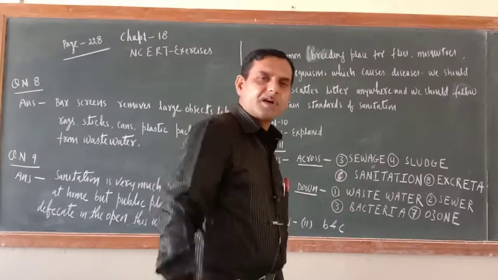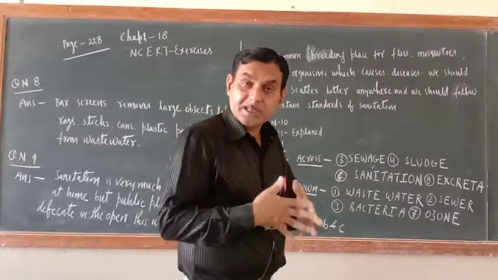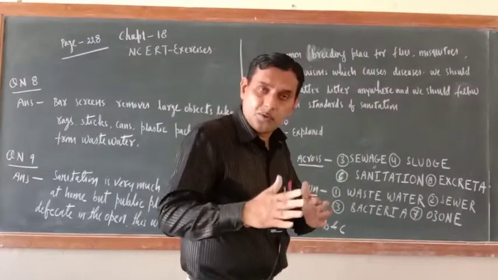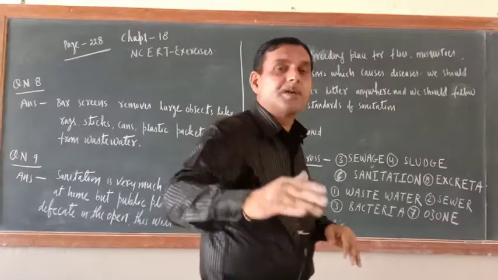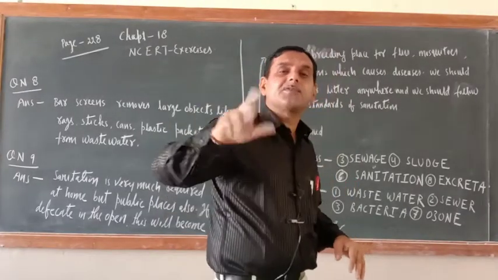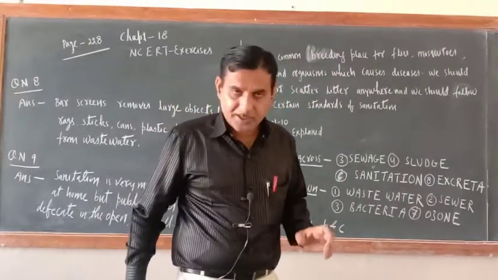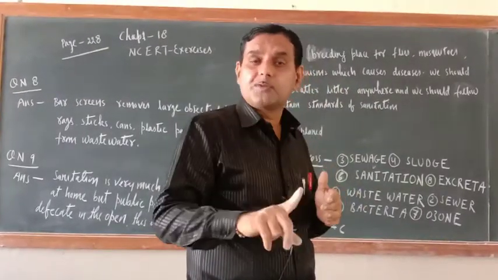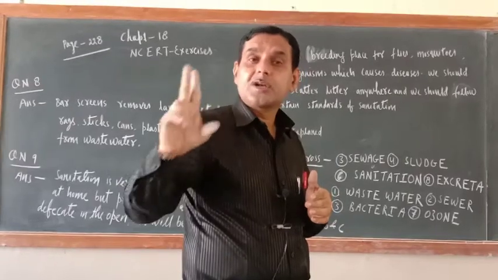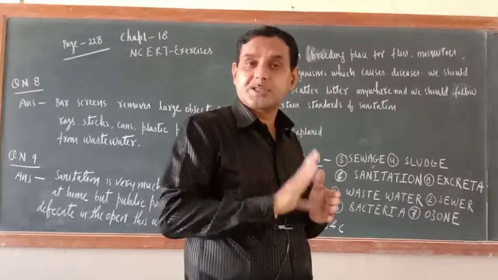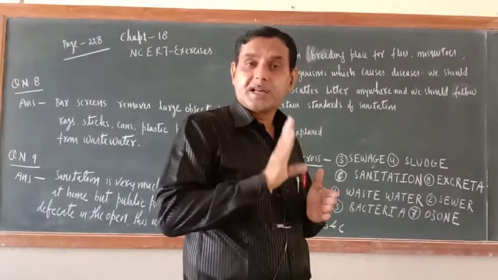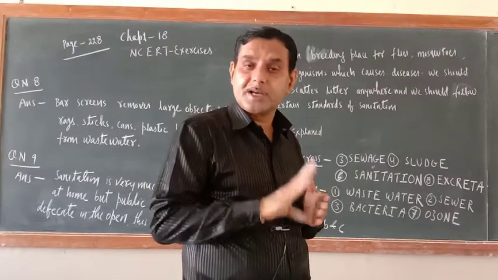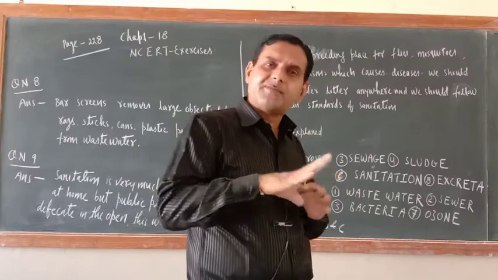So what is wastewater now? Wastewater is the water which has already been used at homes and then is to be discharged. So that is wastewater. Okay, are you getting my point or not? And what is sewage? Sewage is also used water, but it is not only discharge from homes, it is discharge from hospitals, railway stations, public transport systems, industries, from wherever.